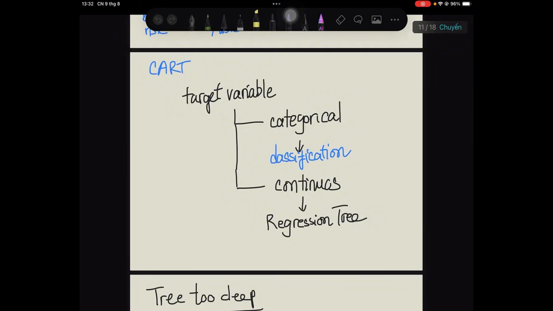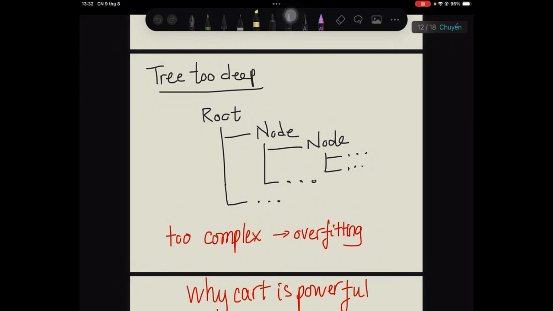CART can handle two types of predictions. If the target variable is categorical, we use a classification tree. If the target is continuous, we use a regression tree. But decision trees have a weakness. If we allow a tree to keep splitting indefinitely, it can become extremely complicated. Eventually, the tree can start describing peculiarities of the training data rather than general relationships. That's overfitting again. So we need to control the tree. We can impose constraints such as maximum tree depth, maximum number of decision nodes, or we can prune branches that contribute relatively little explanatory or predictive value. The objective is not to create the largest tree possible.